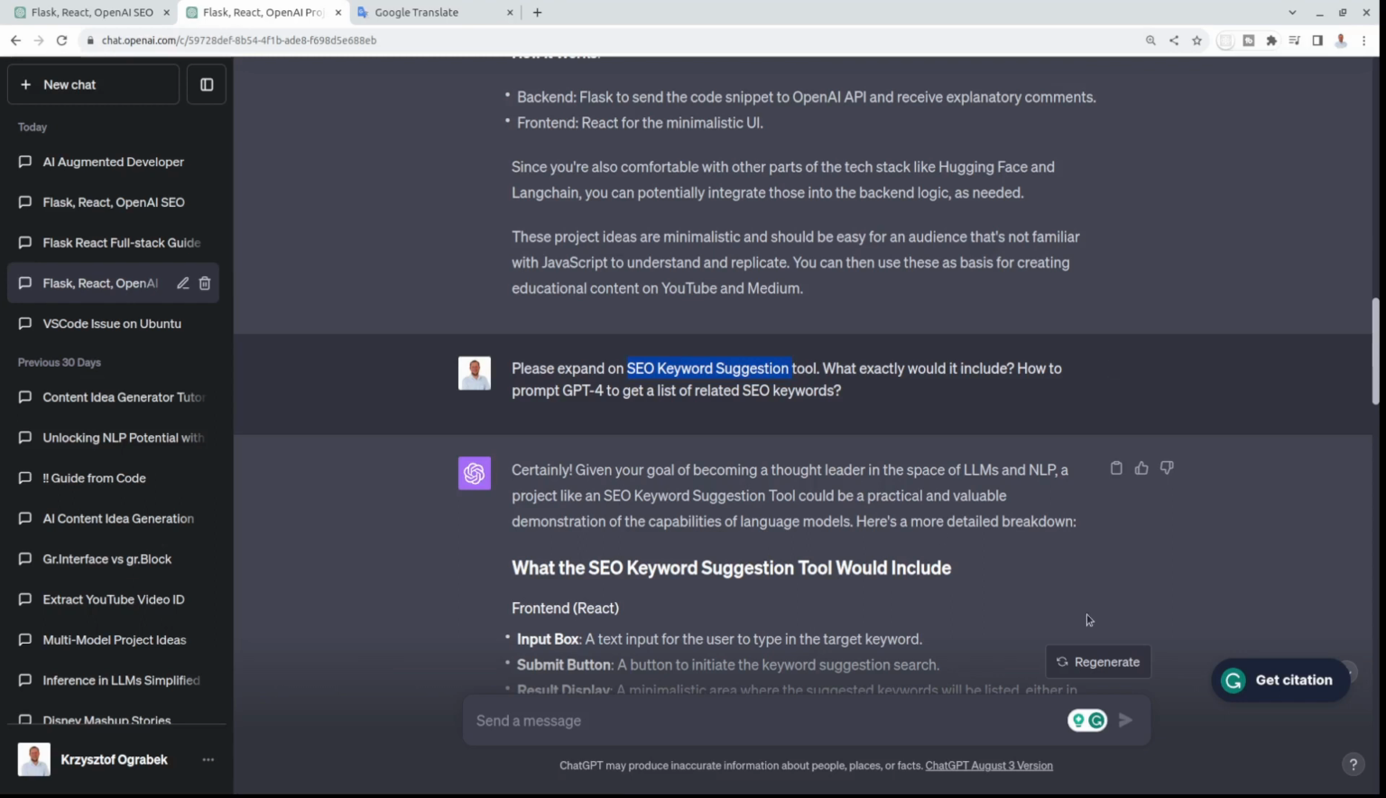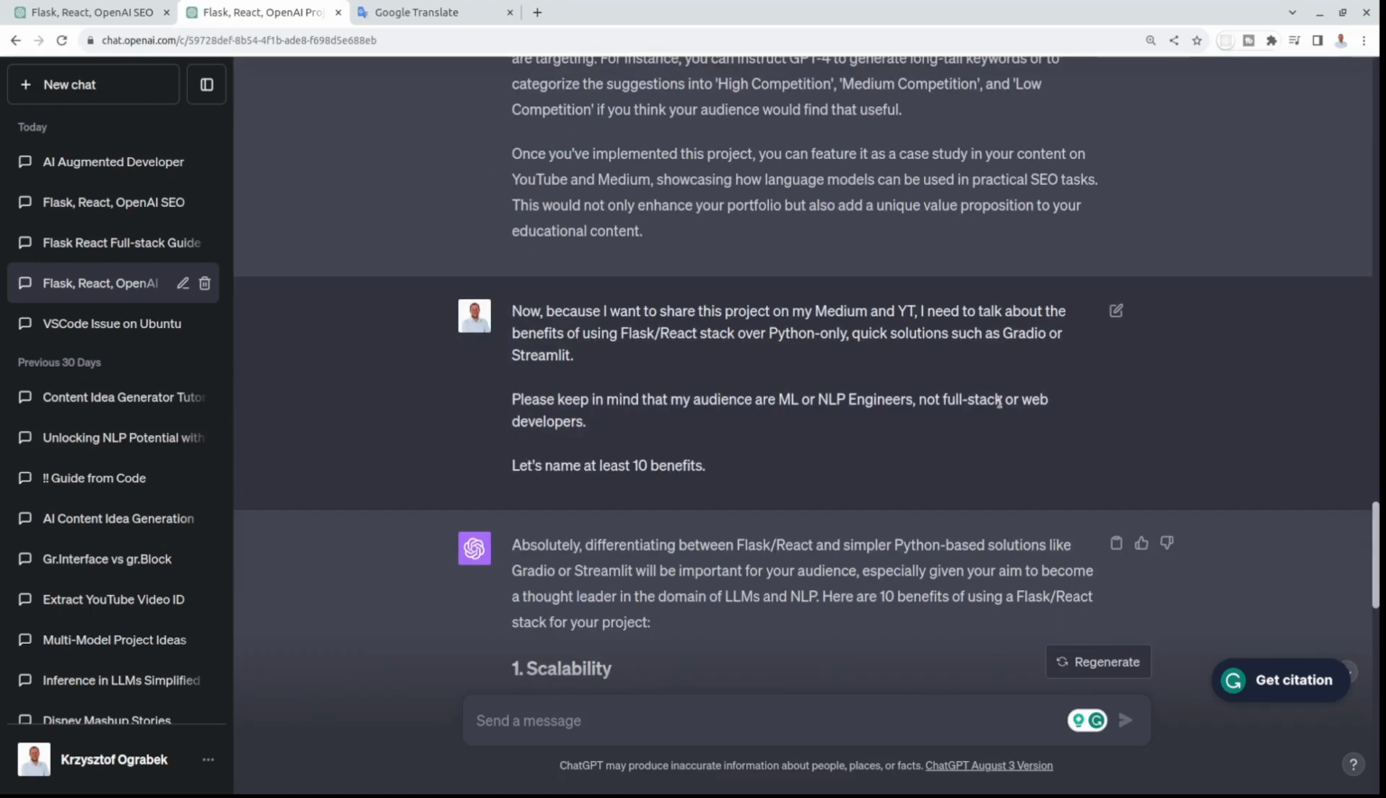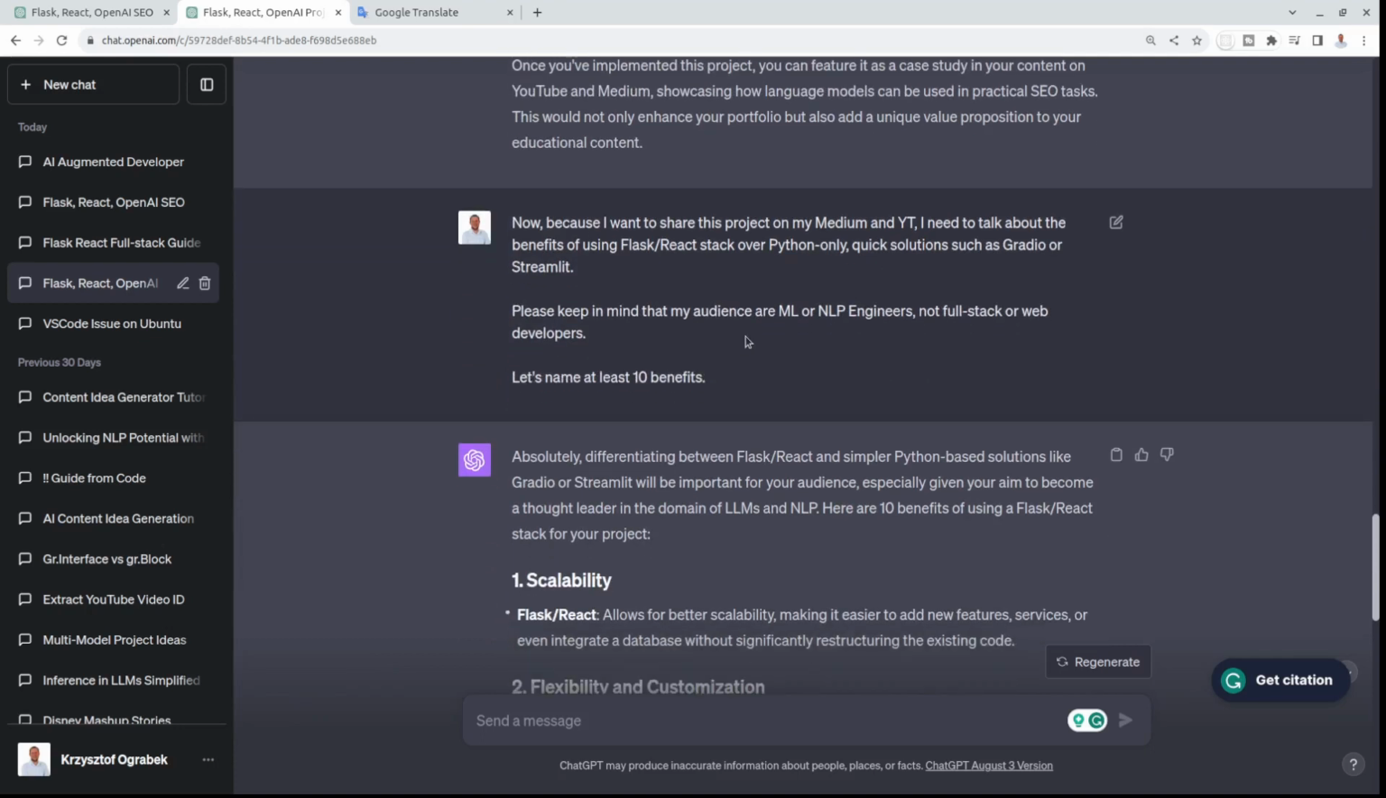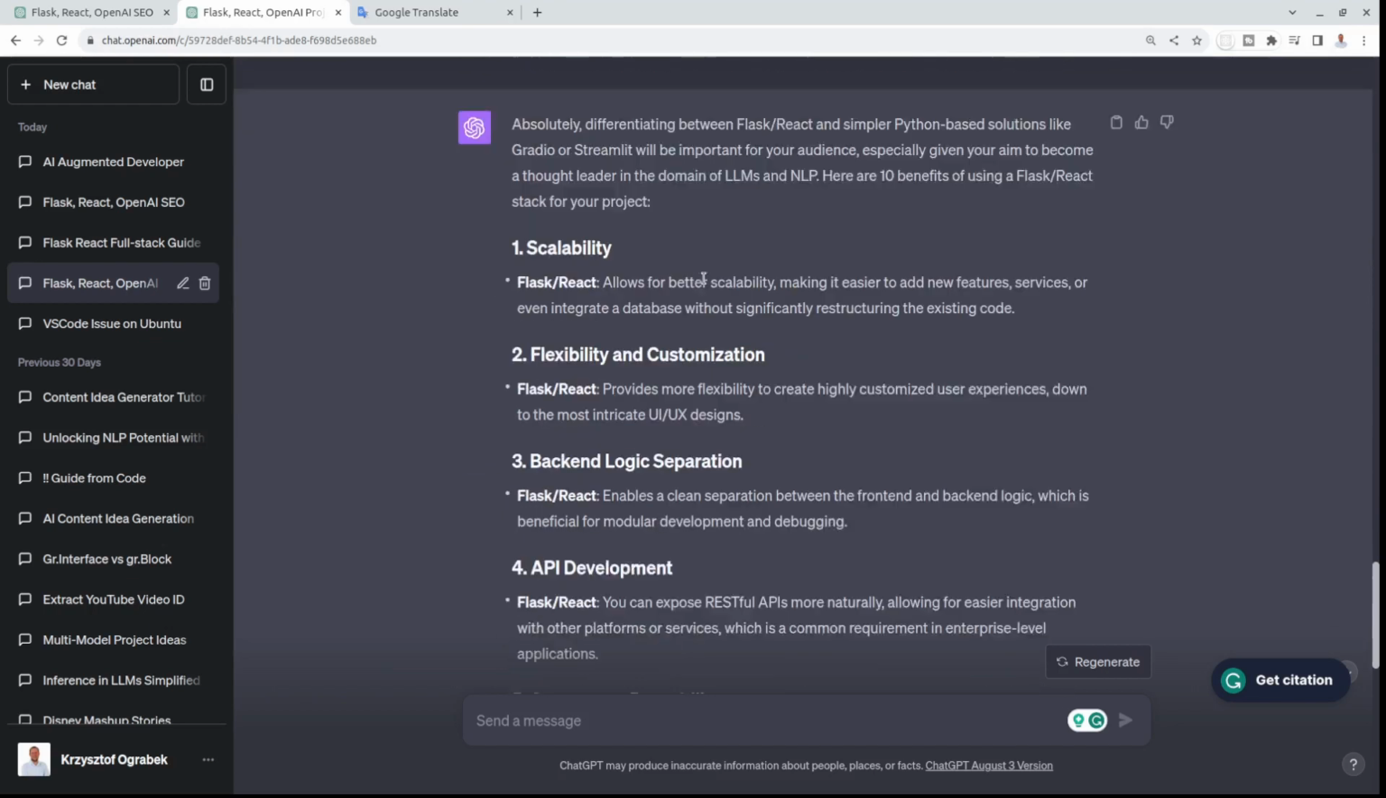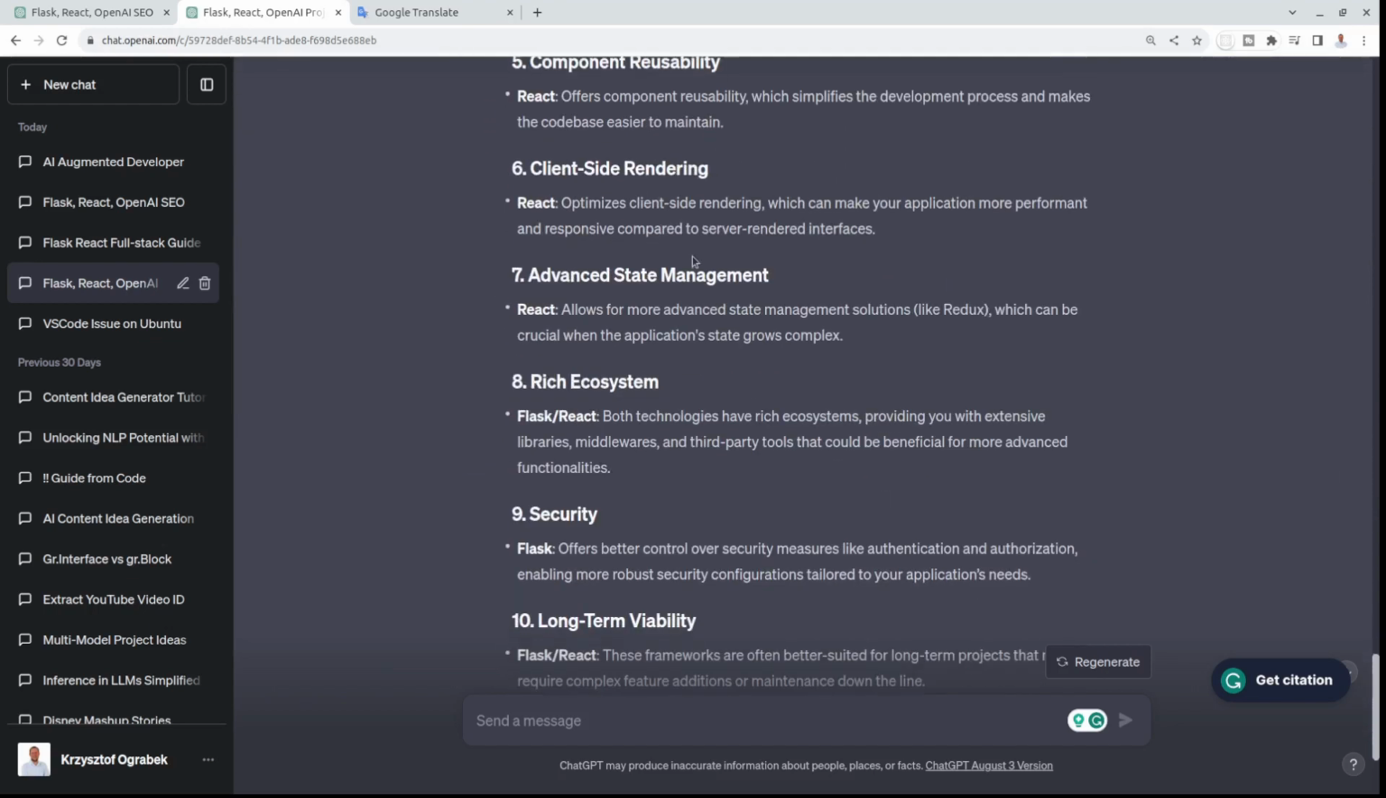And look, again, this is my ChatGPT, and I said, I want to create such and such project, and I need to talk about the benefits of using Flask React stack over Python only, like Gradio or Streamlit, and it's given me 10 benefits.